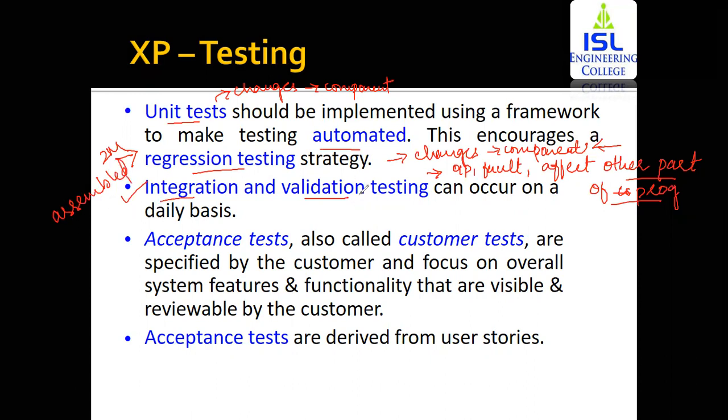And validation testing. What is validation testing? Validation testing is done to identify whether all the features that are embedded within the software satisfy the customer business needs or not.